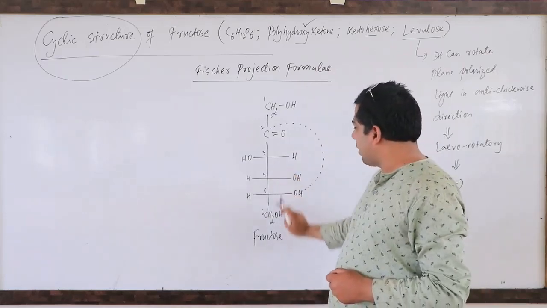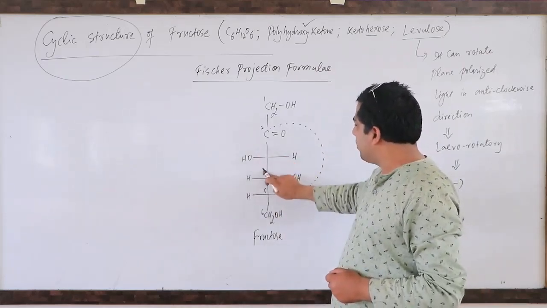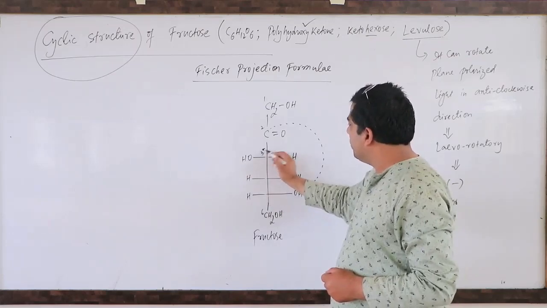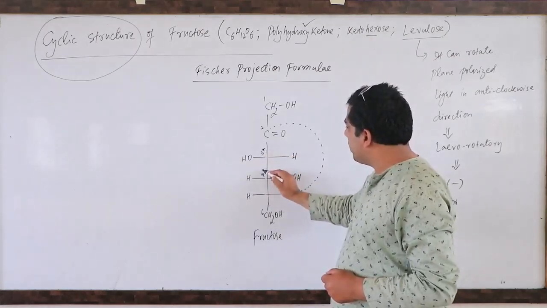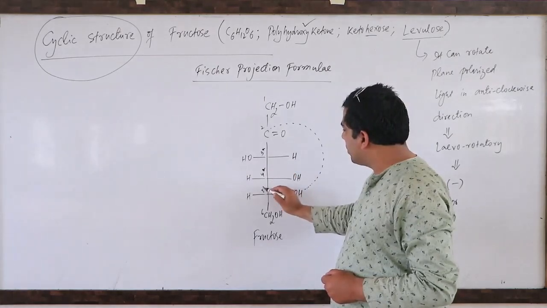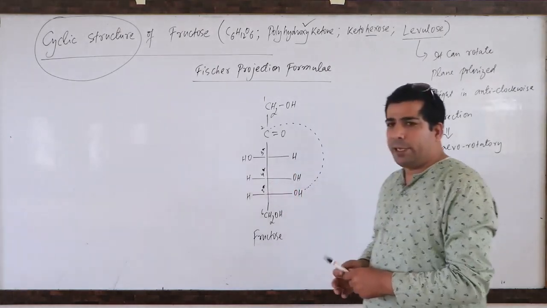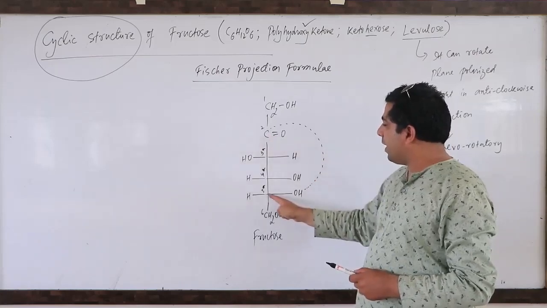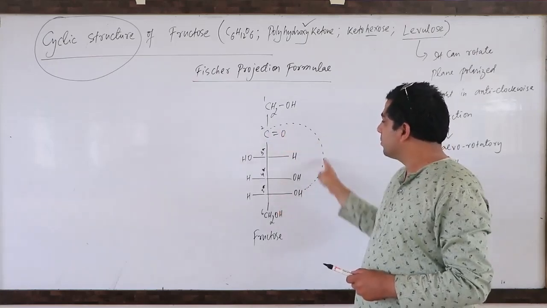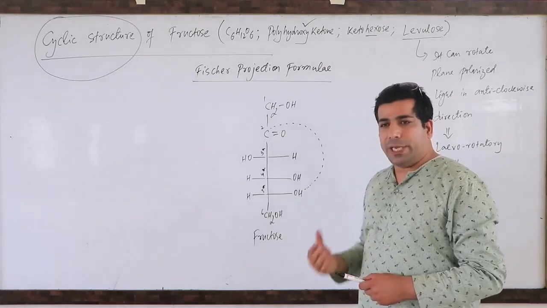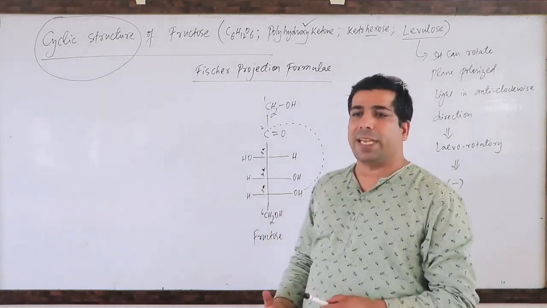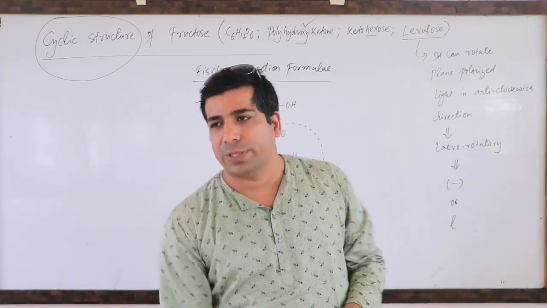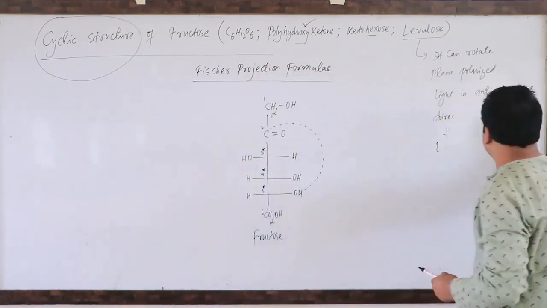Now we know one more thing: in the fructose molecule we have only 3 chiral carbons. The third carbon is chiral, the fourth is also a chiral carbon, and the fifth is also a chiral carbon. Can I tell you that this ketonic group will interact with the fifth chiral carbon to change itself into the cyclic form of fructose? So you will be getting the cyclic form of fructose. So let us understand how.